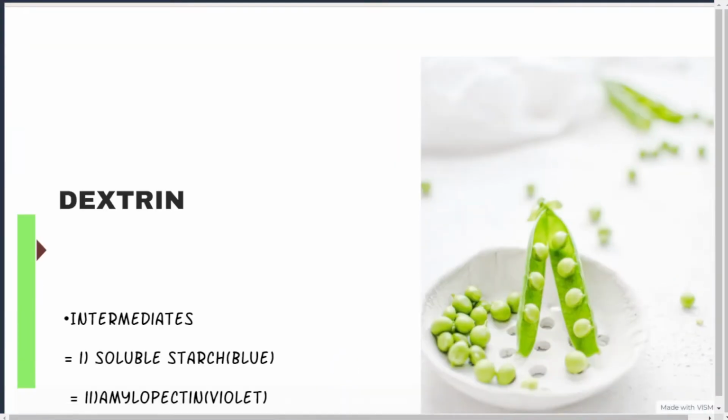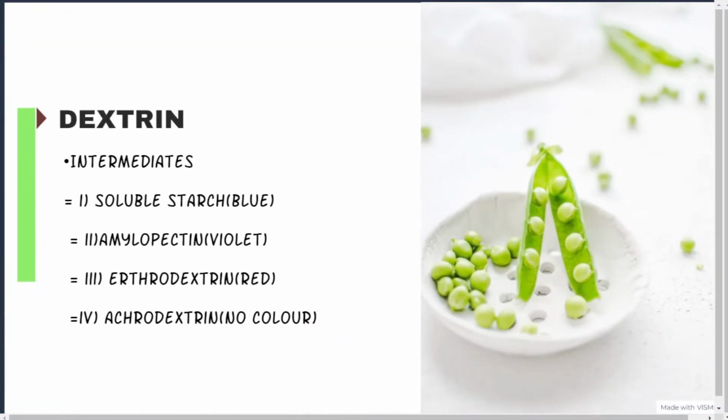Simple. Now dextrins. What is dextrins? Very important question, right? It is actually the product of starch. When starch undergoes breakdown, the product that you will get is dextrin.